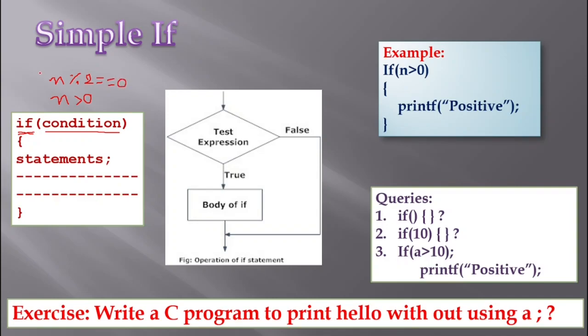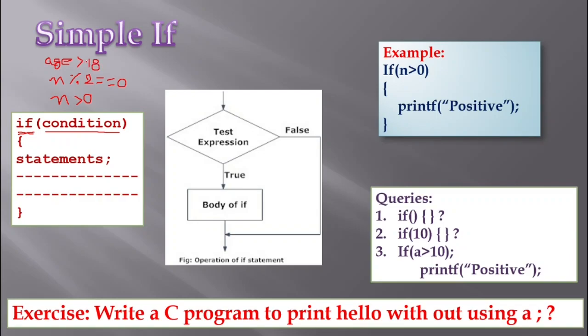Or if I have to check a person is eligible for voting or not, then I have to take the age of that person who is at a polling booth, and check the age of that person. If the age is greater than or equal to 18, then he is eligible for voting.